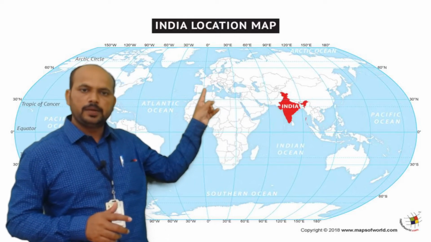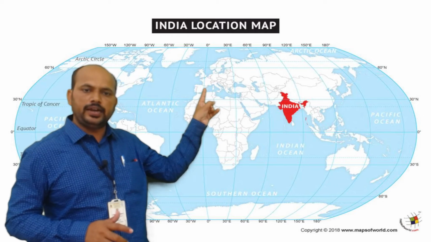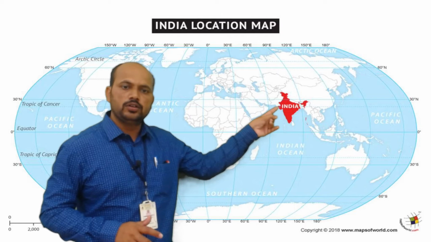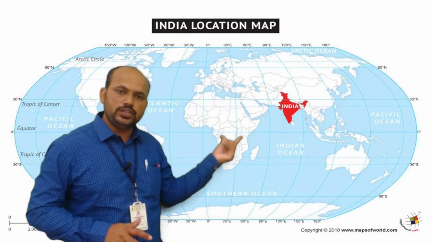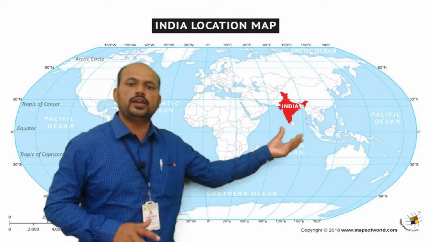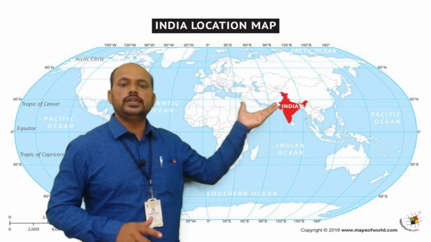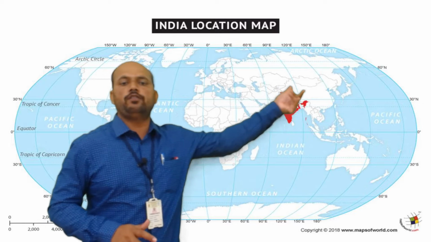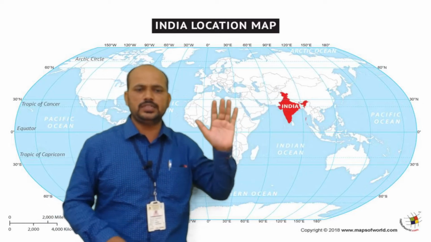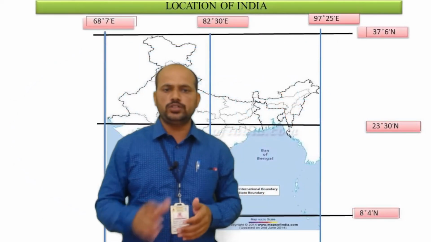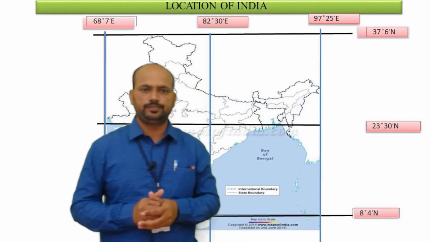And this is the prime meridian. India is lying in the east of the prime meridian. So according to these longitudes and latitudes, you can understand India is lying in the northeastern part of the globe. Okay, this is the idea about the location, meaning where India is located on the globe. Now the exact latitudinal and longitudinal extent of India we will see here.